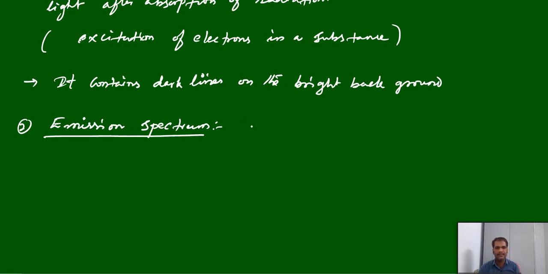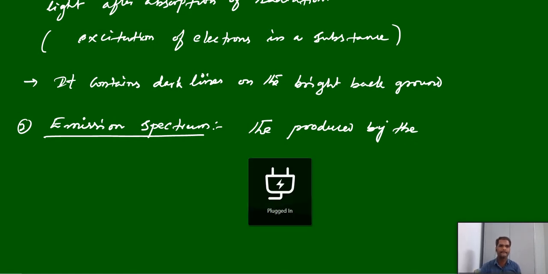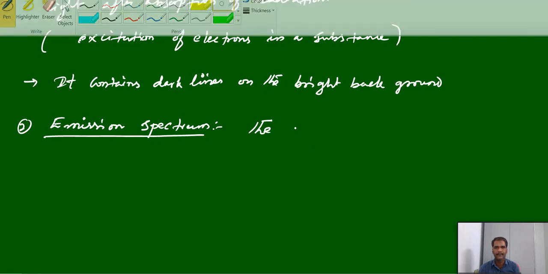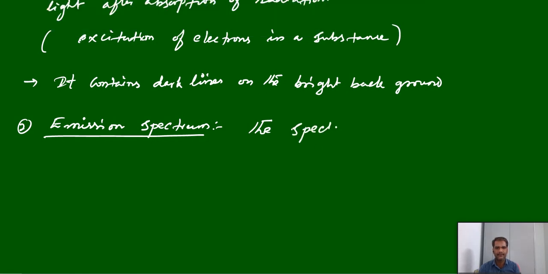The spectrum produced by the emission of radiation, or emitted radiation.